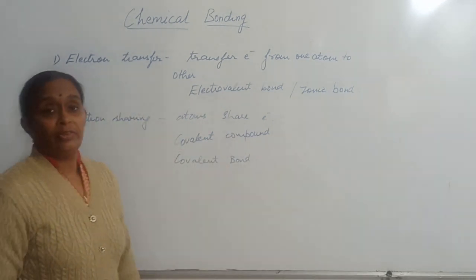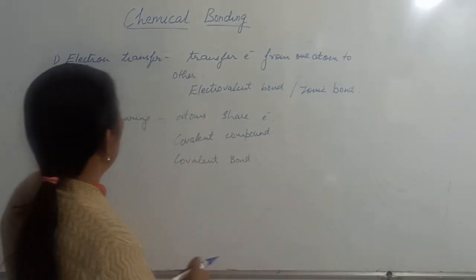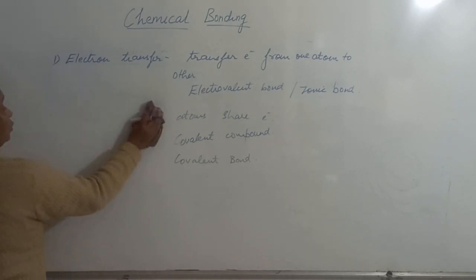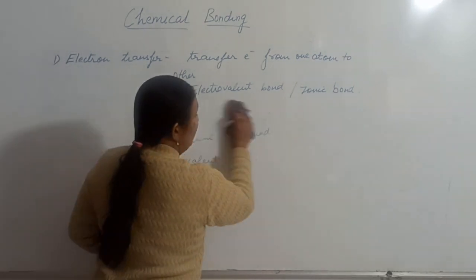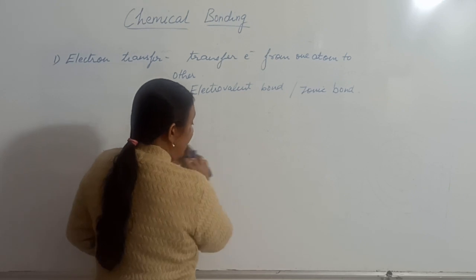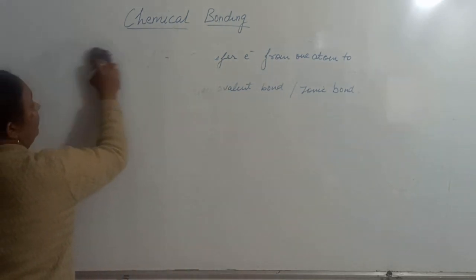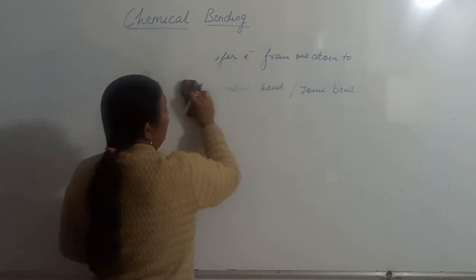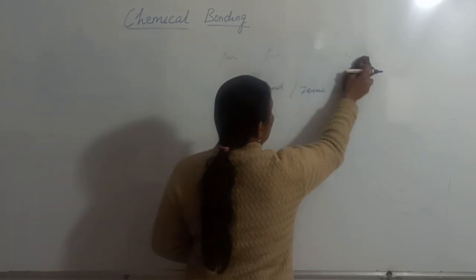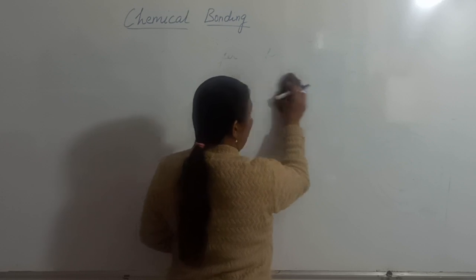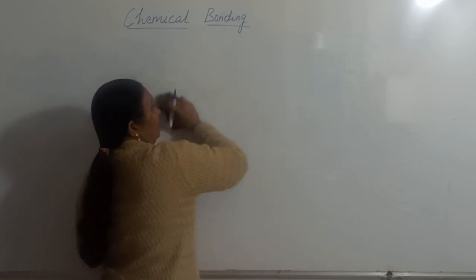Now today, children, we will be studying in detail the type of bond which is formed due to transfer of electron from one atom to another. In your syllabus, you have three different compounds as examples of this type of bonding that takes place due to transfer of electron from one atom to another.